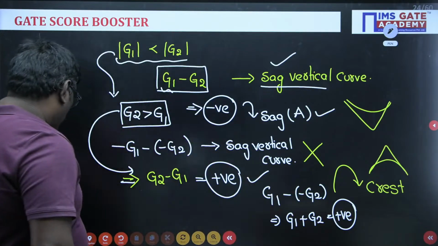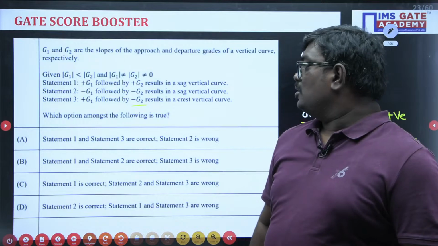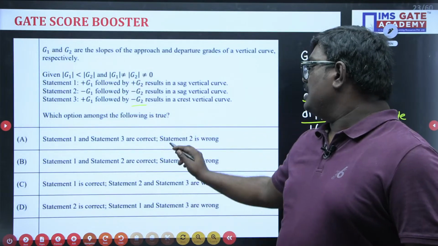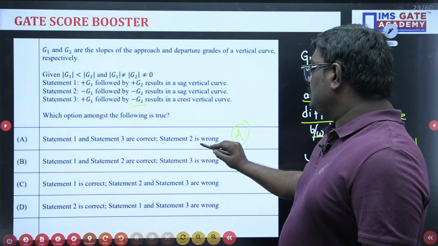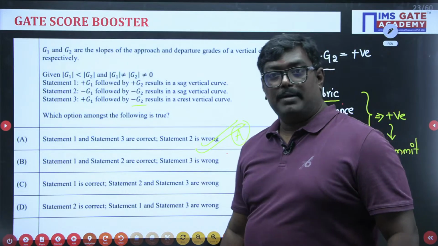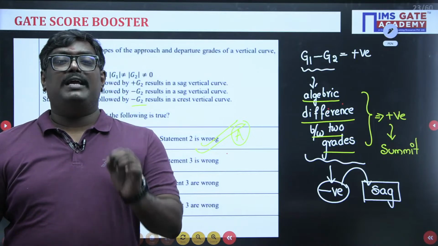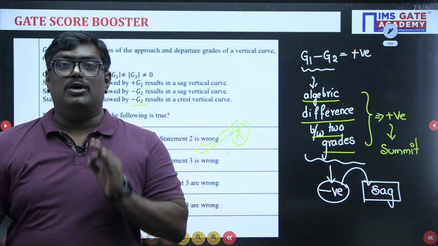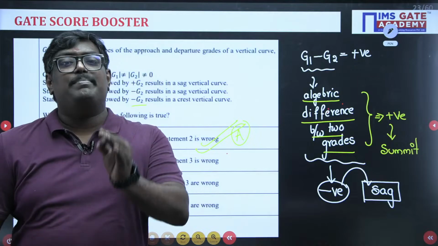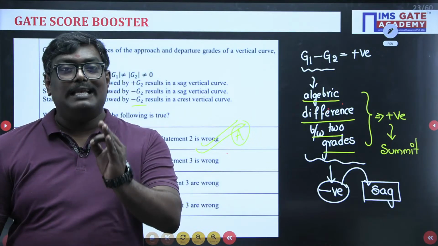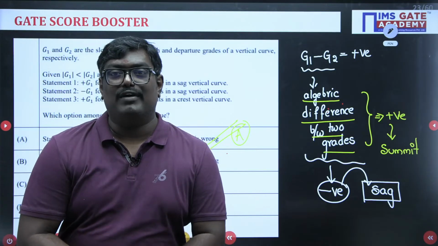What he has asked in the problem is which of the following statements is true. Statements 1 and 3 are correct and statement 2 is wrong, so the answer here is option A, which is absolutely correct. The key takeaway from this problem: if the algebraic difference between two grades is positive, it represents a summit or crest curve. If it is negative, it represents a sag curve. I hope this solution is clear for you.